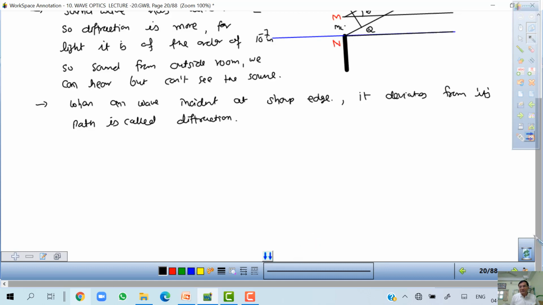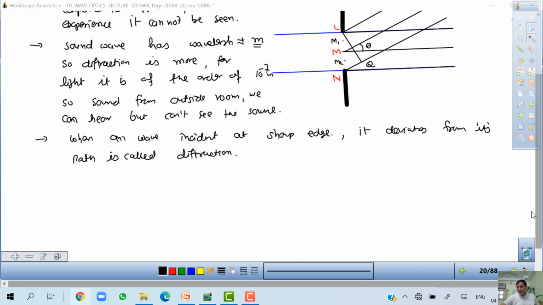And in a simple way, if you want to see it in your room itself, you take two pens. Better way, take two knives or two blades, and you keep these like this.